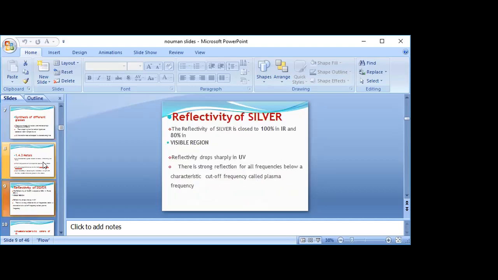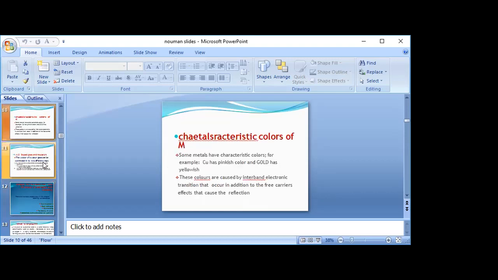Reflectivity of silver. The reflectivity of silver is close to 100% in the infrared and 80% in the visible region. Reflectivity drops sharply in the ultraviolet. There is a strong reflection for all frequencies below a characteristic cut-off frequency called the plasma frequency.